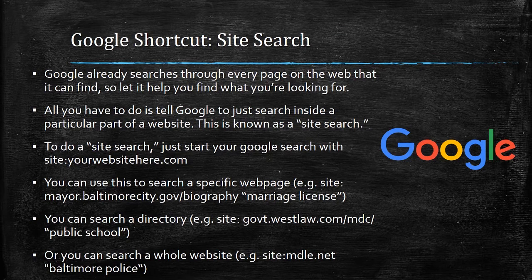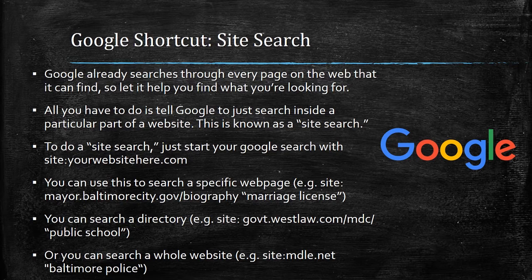You can also use Google. Google already searches through every page on the web that it can find, so it kind of makes sense to let it help you find what you're looking for. All you have to do is tell Google to just search inside a particular part of a website. You don't want everything on the internet, you just want part of a website. We refer to this as a site search. To do that, you're going to start your Google search with the word site, S-I-T-E, a colon, and then the website you're looking for.